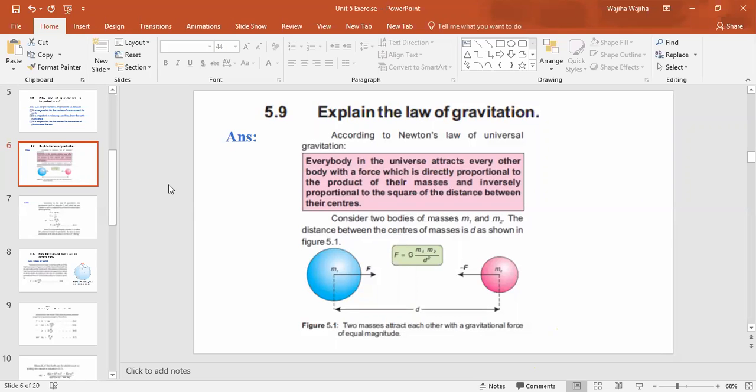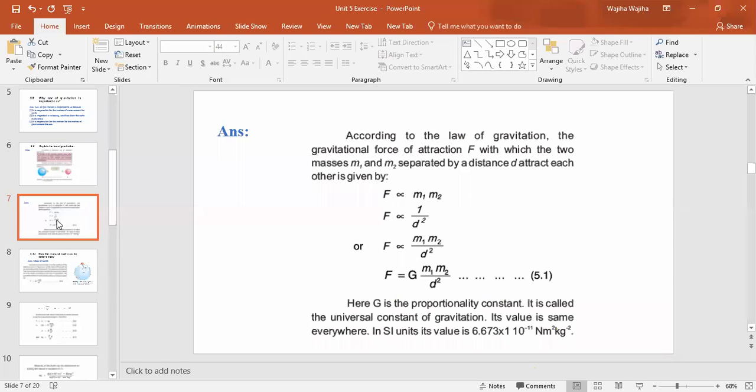Ma'am, can you tell the answer of 5.7? Yes, I will tell you all the answers. Now for 5.6, come to page number 108. You have to write till equation 5.1. Then the paragraph here: G is the proportionality constant. It is called the universal constant of gravitation. Its value is the same everywhere. In SI units, its value is 6.673 × 10^-11 N m²/kg². So class, you have to mark till here. This is the answer of 5.6 if you want to do it from your book.